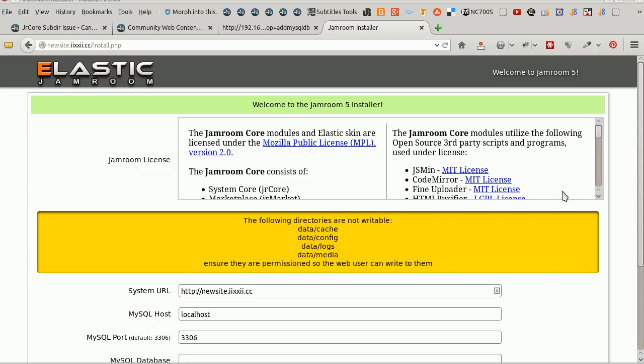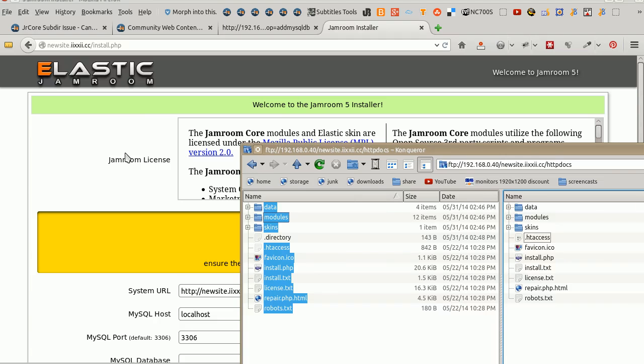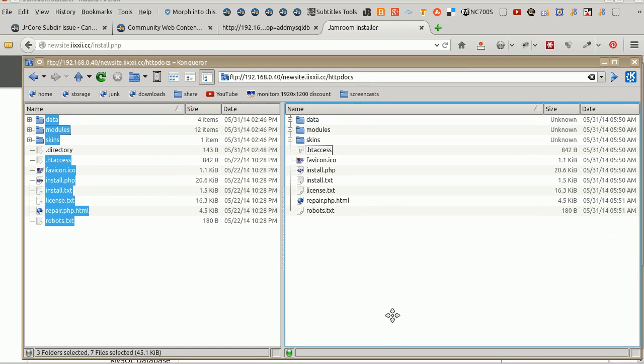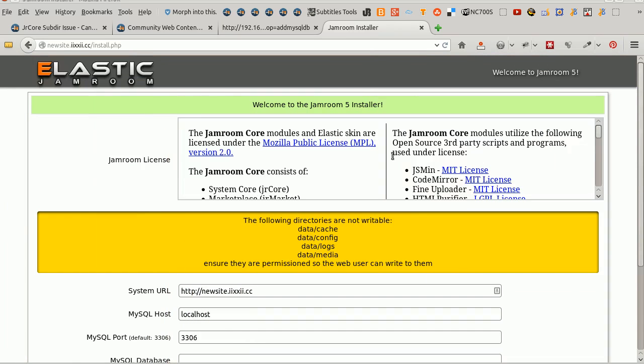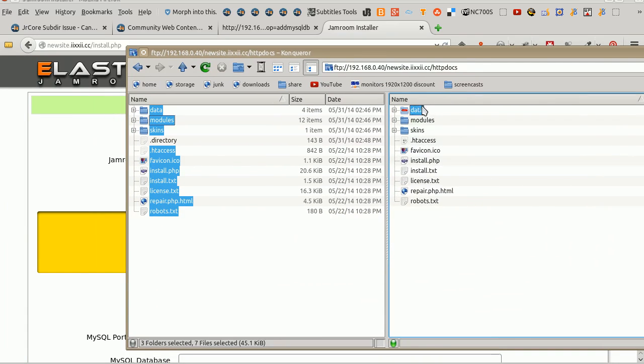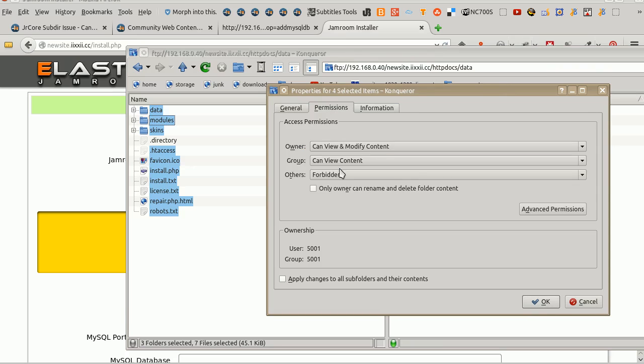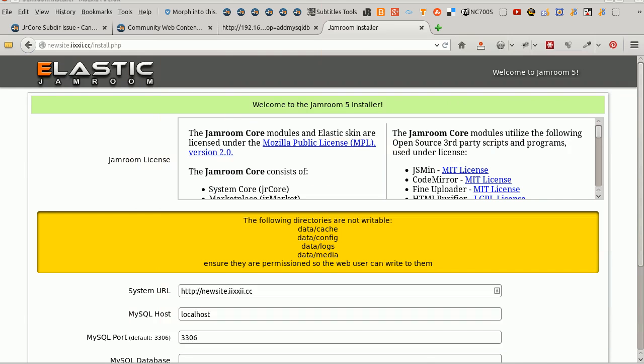Okay. Got up to this point here. Re-uploaded everything. Didn't want to work the first time for whatever reason. I'm not sure why. I think I might have even deleted it by mistake. But there we go. We're up to the installer screen now. It's telling me these directories are not writable. So into the data, grab all of those properties. Content. See if that's enough.